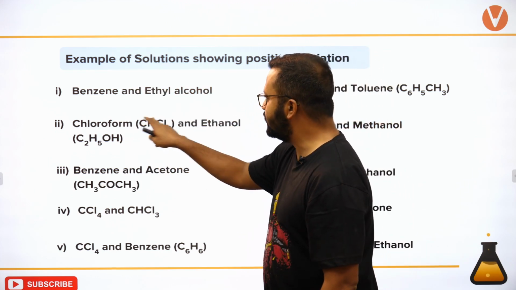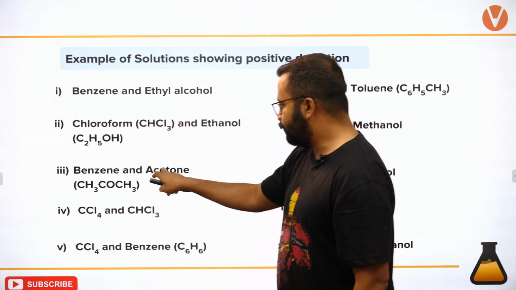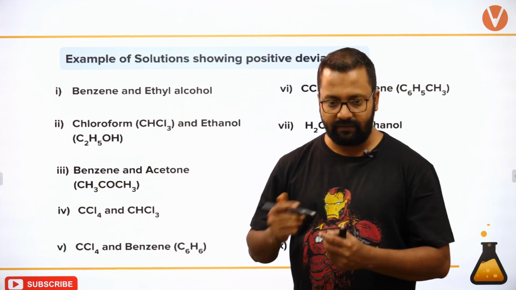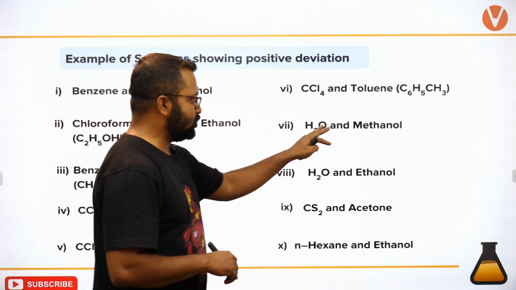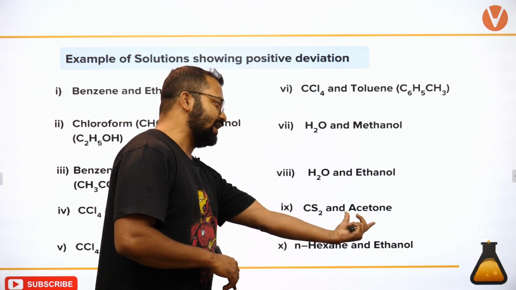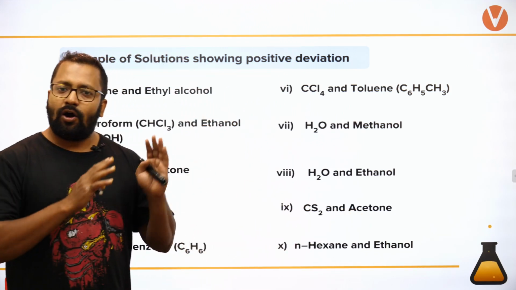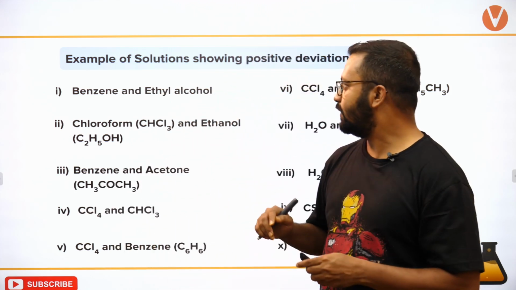This is polar, this is slightly less polar, positive deviation. Polar, non-polar, positive deviation. Okay, so H2O methanol, H2O ethanol, carbon disulfide non-polar with acetone polar. All of these examples will make up for positive deviation.